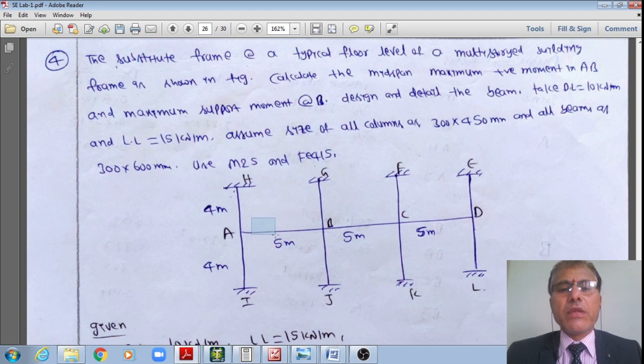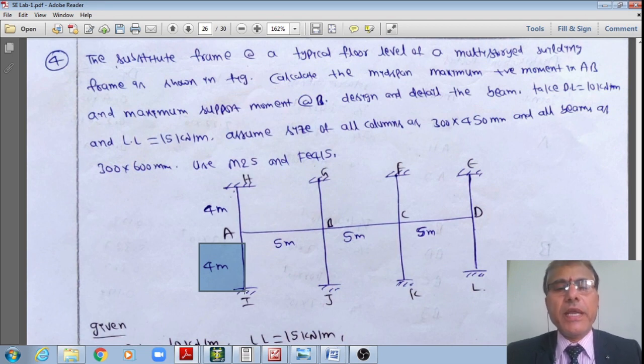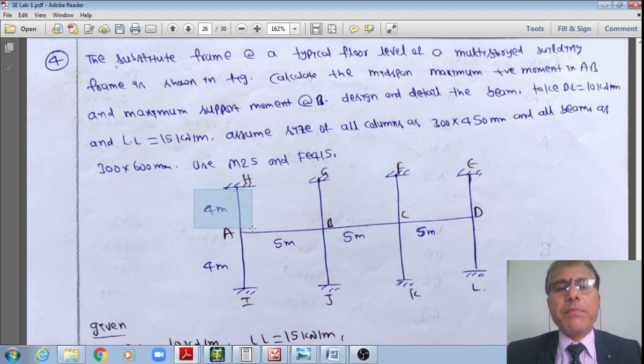Here the beam spacing is every 5 meters, approximately a 15 feet span. This is almost a double-storey building. The height is 8 meters, and I am considering a commercial building. Therefore the floor-to-floor height is 4 meters, so half the height is 4 meters above and 4 meters below.